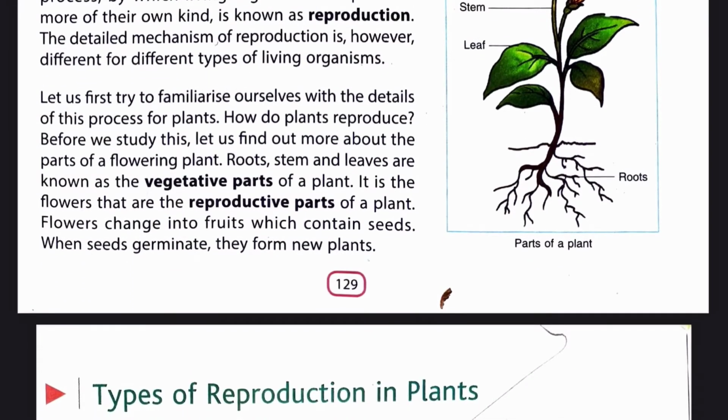Just roots, stem, and leaves are known as the vegetative parts of a plant. It is the flowers that are the reproductive parts of a plant. Flowers change into fruits which contain seeds. And when seeds germinate, they form new plants.